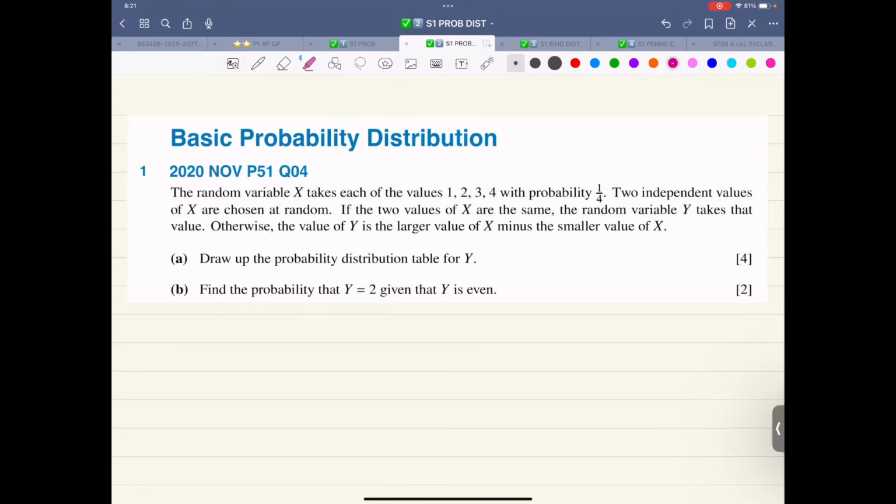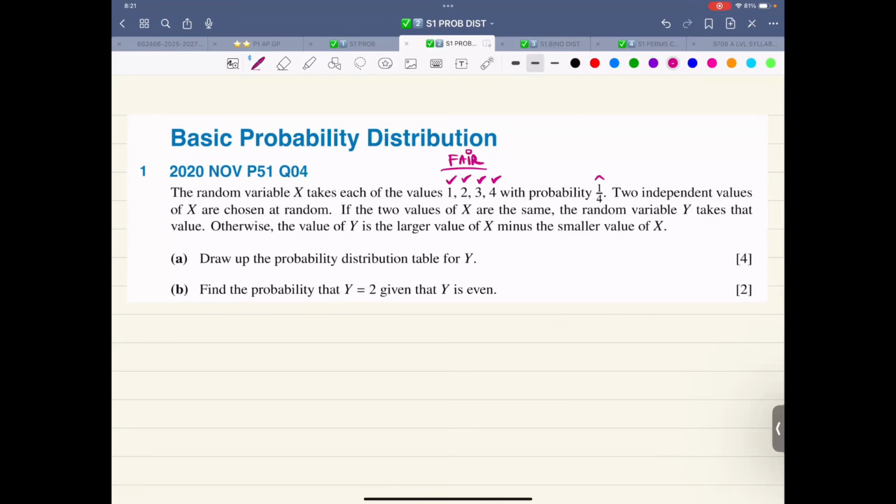It says the random variable x takes each of the values with probability of 1/4. That is a nice way of saying that 1, 2, 3, and 4 have equal probabilities, like a fair dice, because the probability is 1/4.